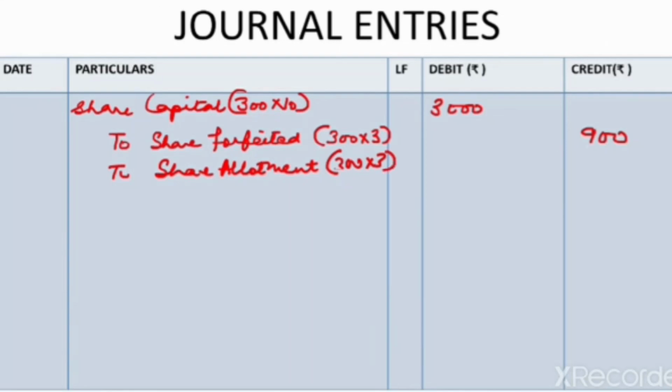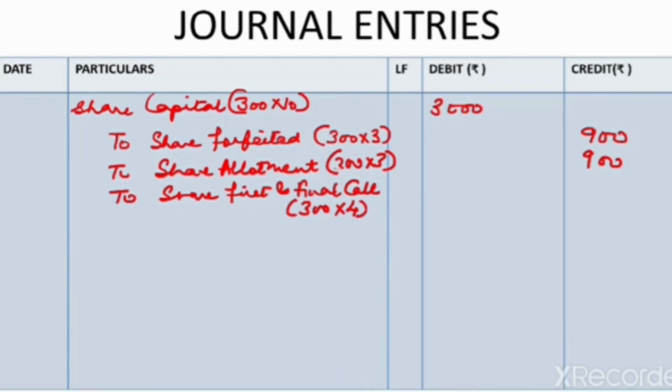And the remaining, first and final call of rupees 4 per share, that is 1200, we did not receive from the final call. So, children, we will recheck the entry, and the totals of both debit and credit are equal. This was the entry we passed at the time of forfeiture of shares.